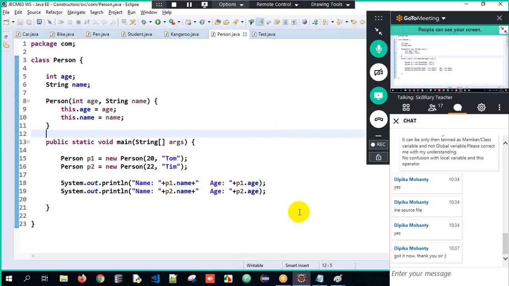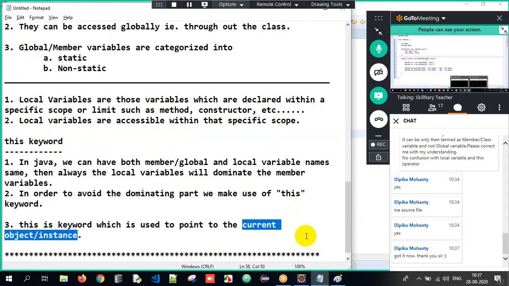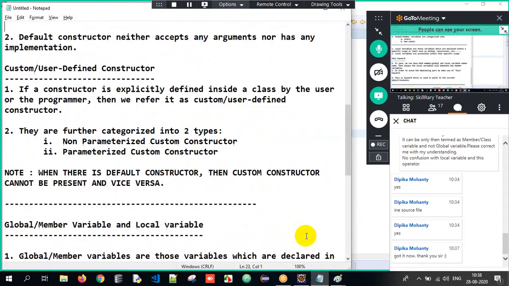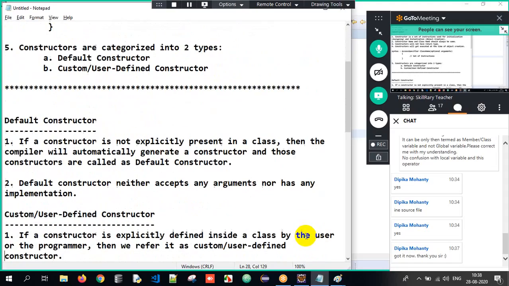So what did we discuss in today's session, guys? We started with something called constructors, right? What are constructors? It's a set of instructions used for initialization and instantiation. Class name and constructor name should be the same, and it will never have a return type, and it will get executed during object creation. The syntax we know, and there are two types of constructors: default and custom.